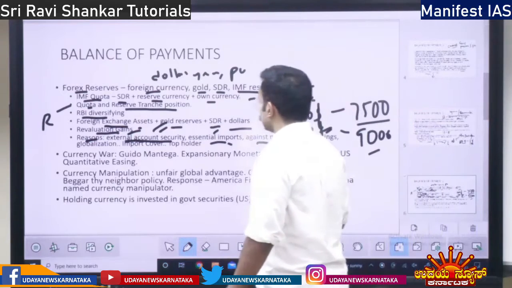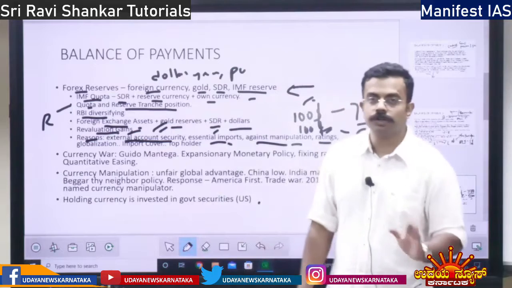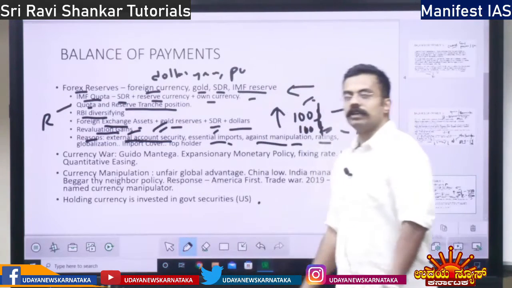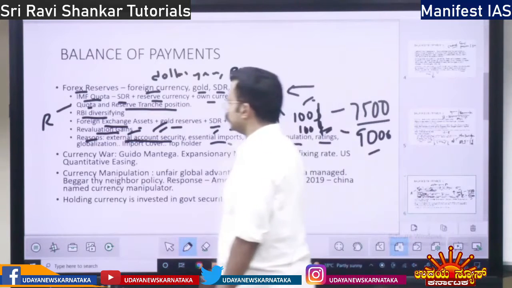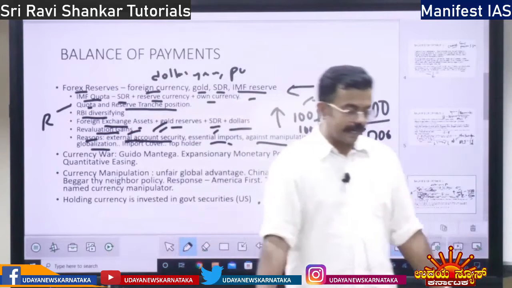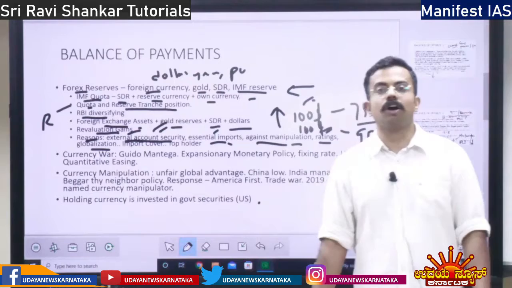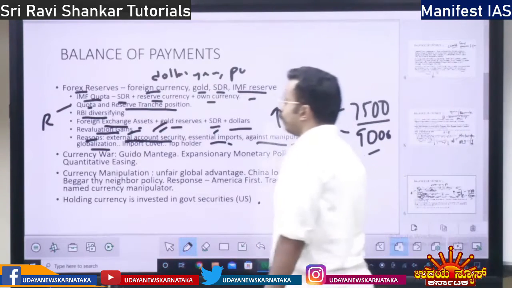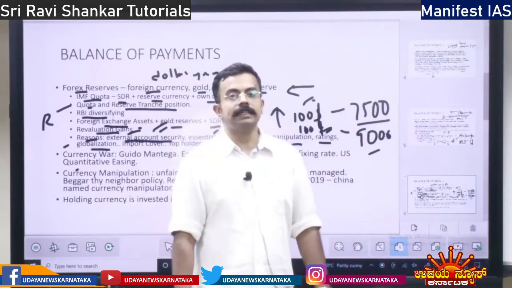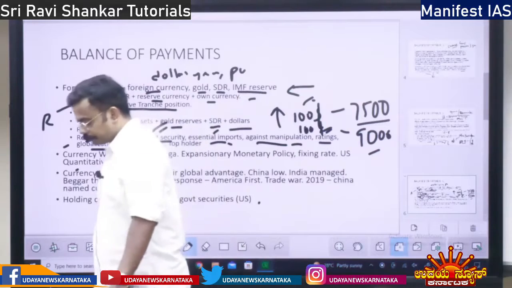Then you have ratings. When you have more Forex Reserve, the ratings will be high. Then globalization. With more Forex Reserve, the country will get interconnected with various countries across the world. So Forex Reserve helps in globalization. And you have import cover.